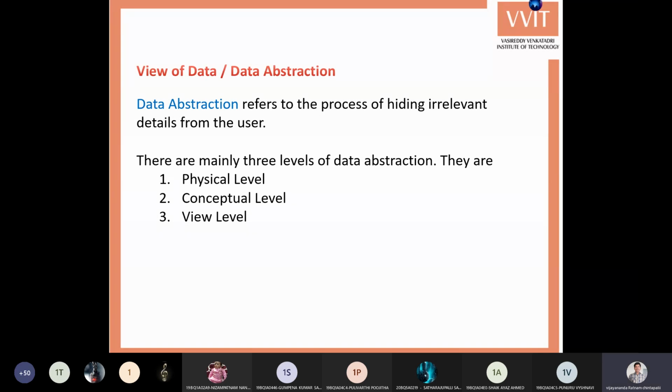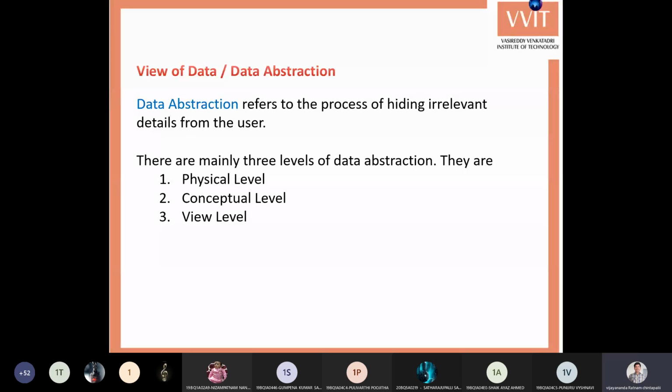It also provides more security by granting permissions based on access rights. So these are the advantages, and these are the disadvantages of file systems, which are solved in database management systems by storing all the data in one place.